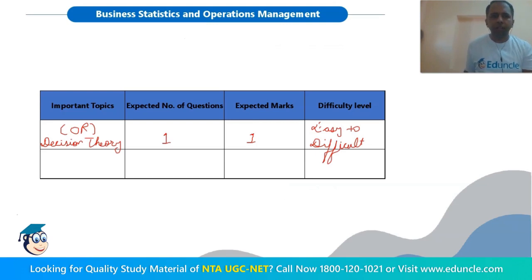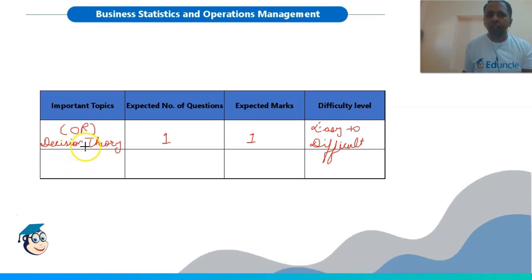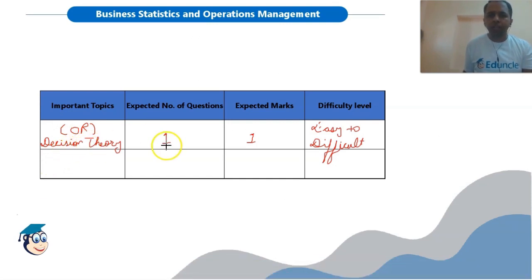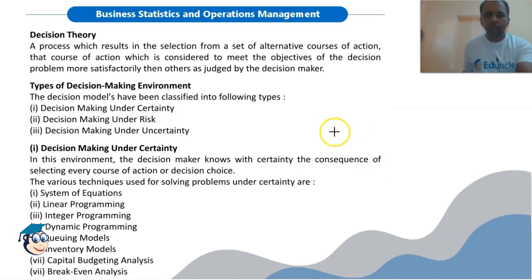In this session, we will discuss the last part of operation research, which is decision theory. You can expect one question from this topic. The expected marks will be 1 and the difficulty level may range from easy to difficult.